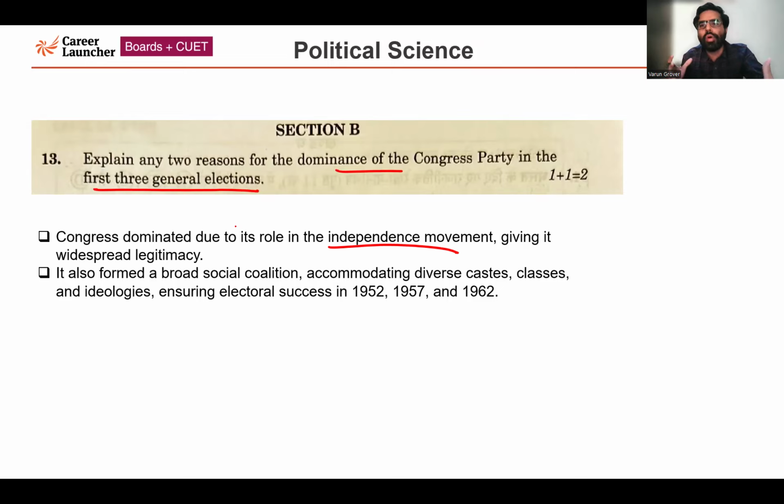there were leaders who belonged to different ideologies. They belonged to different castes, different classes, different ideologies. So that is why it was a rainbow type coalition. In totality, it ensured electoral success of Congress in 1952, in 1957, and 1962 general elections.